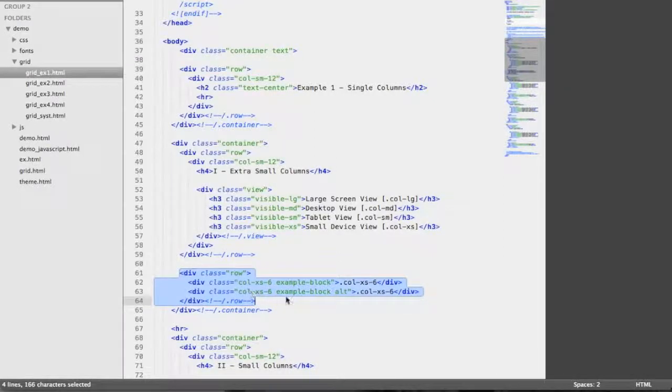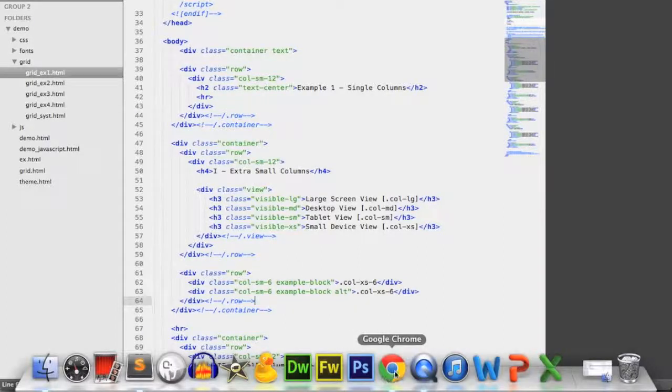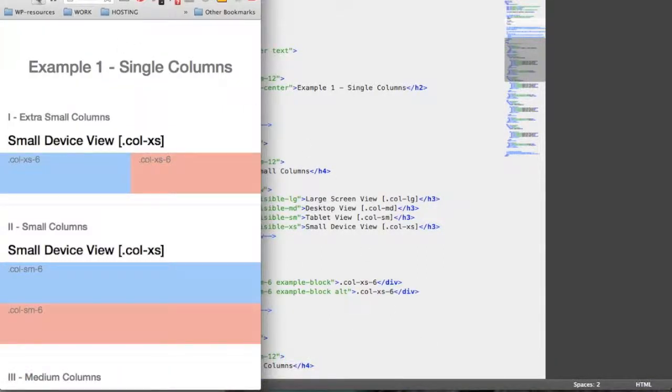We're going to make another demonstration just to prove the point. I'm going to change the class prefix col-xs to sm, and that applies to the small devices only. So we're going to go back to the browser. I'm going to save. Then going back to the browser, I'm going to reload the page and see what happens.